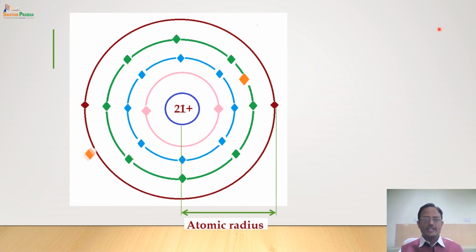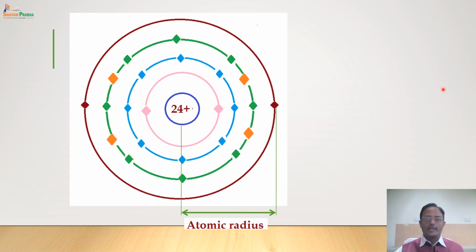Then the next element, titanium: nuclear charge is further increased by 1 unit, one more electron is added to the third shell. Vanadium: one more electron is added to the third shell and nuclear charge is increased by 1 more unit. In chromium, atomic number again increases by 1 unit, nuclear charge increases by 1 unit and 1 more electron is added.